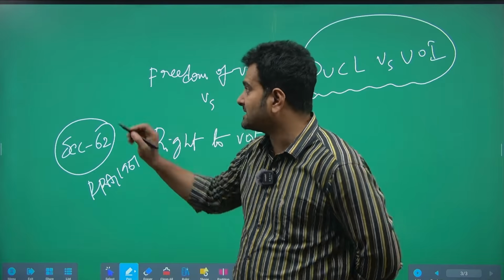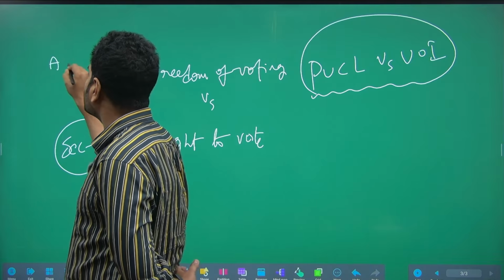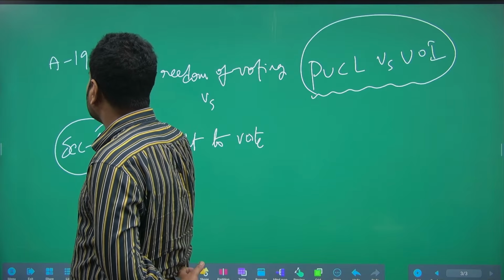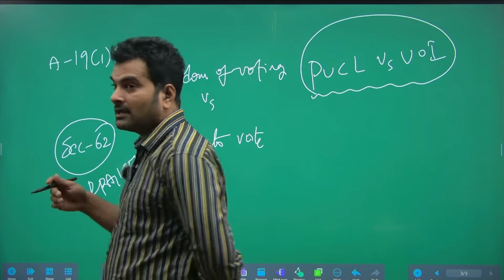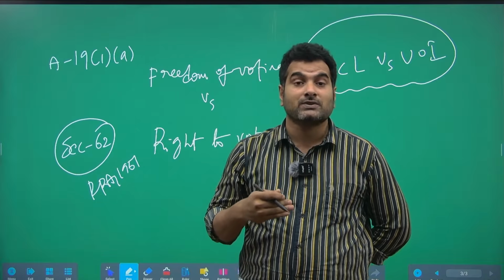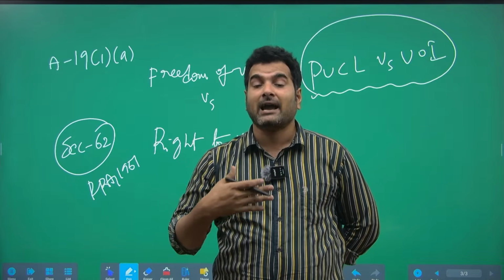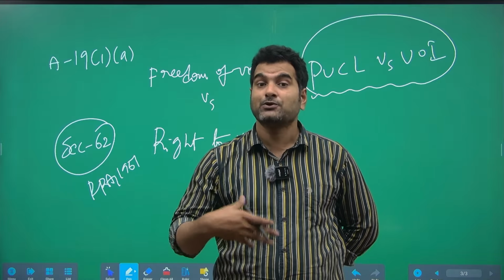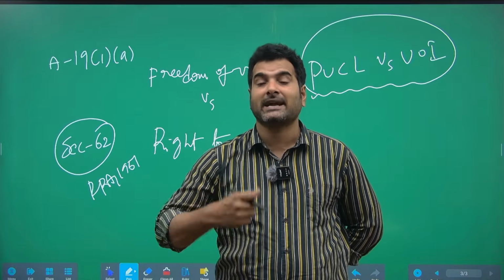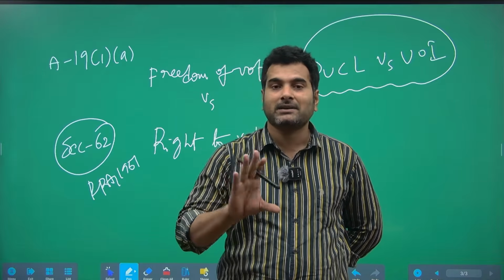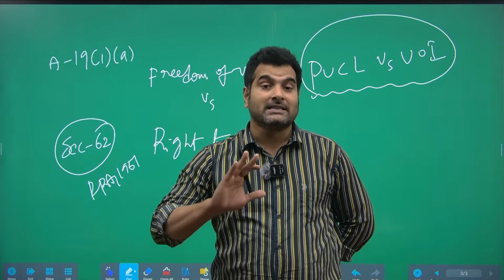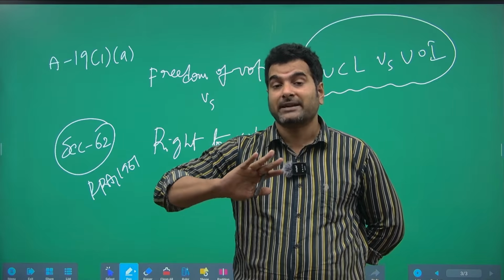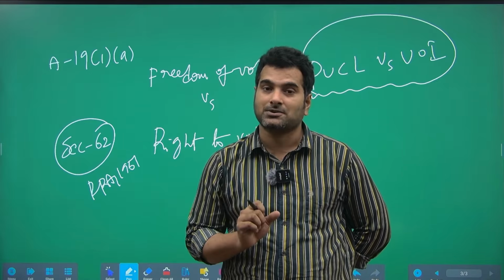I think you know this particular article, Article 19(1)(a). Under Article 19(1)(a), we have the freedom to vote, freedom to choose our candidates. It is a fundamental right. However, this freedom is not absolute.